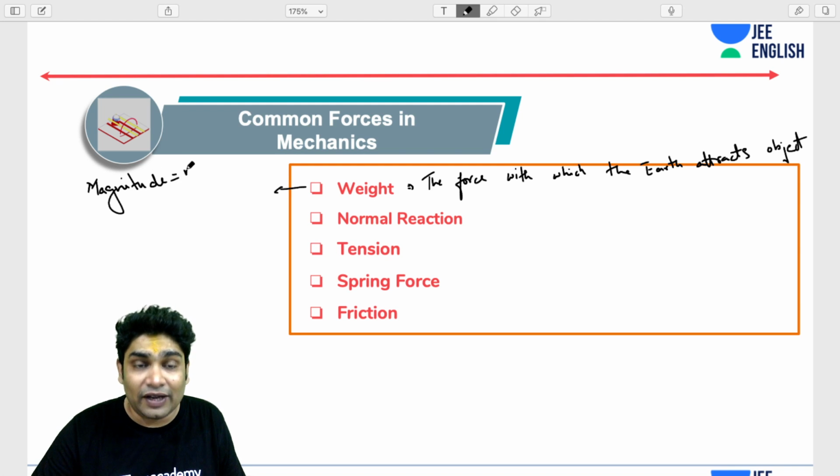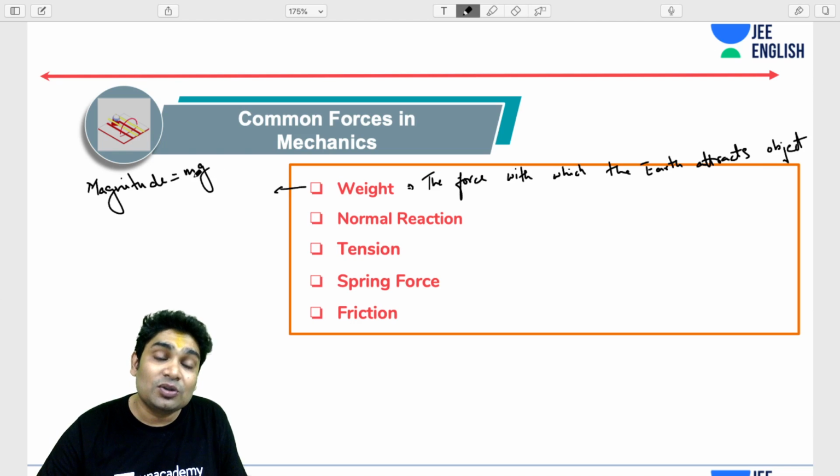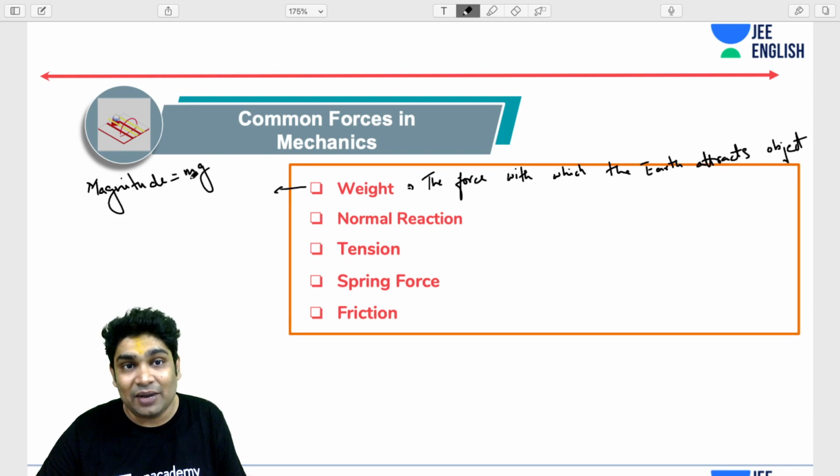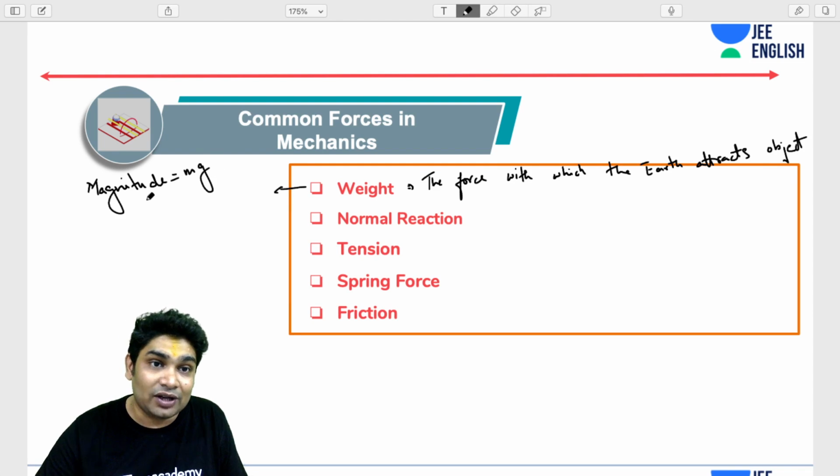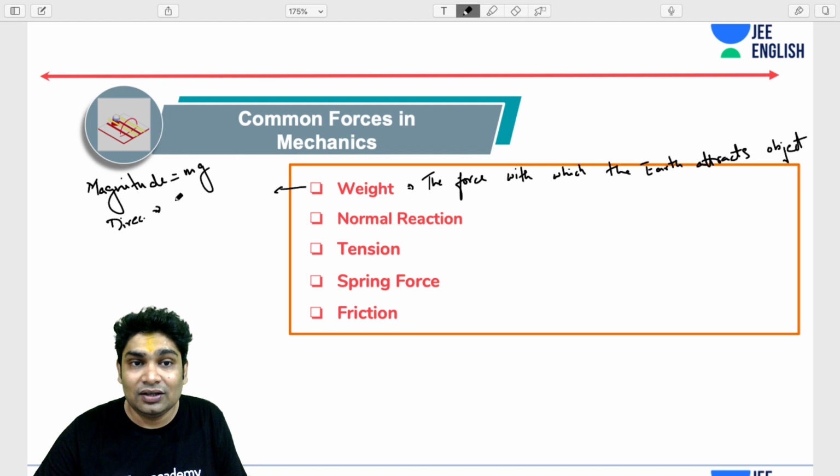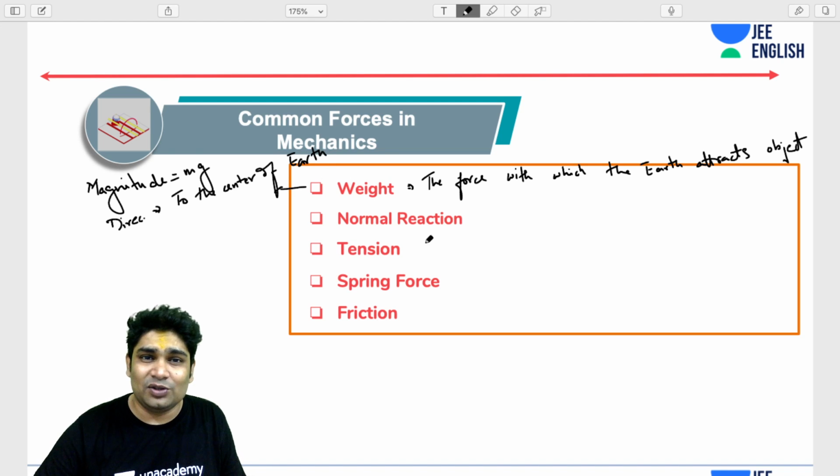For any force, which is a vector, I need two things: magnitude and direction. The magnitude is mg, where m is the mass of whatever body you're considering, and the direction is, we generally take it vertically downwards or to the center of the earth. Please remember that. Generally, we always take it vertically downwards only.